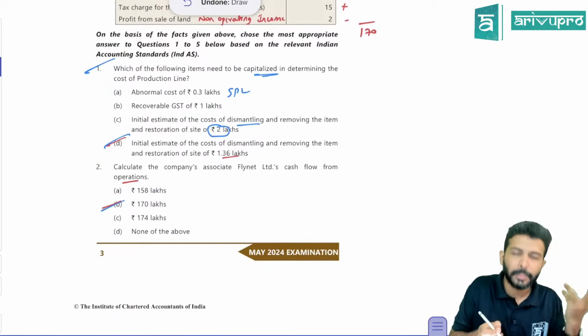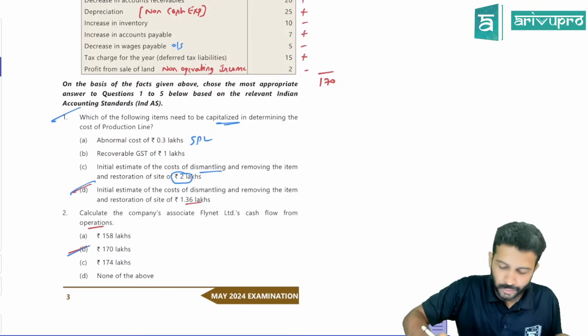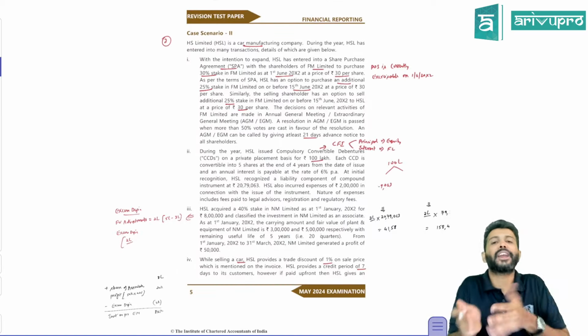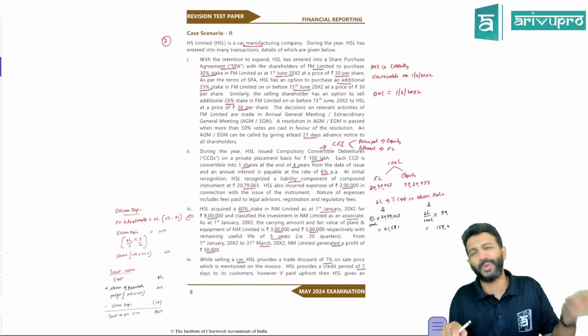So that is the right answer. Before Bengaluru, 170 lakh is cash flow from operations. Okay. Anything else? No. I think all the questions relating to this case study we have solved. Nothing new, not even one component.